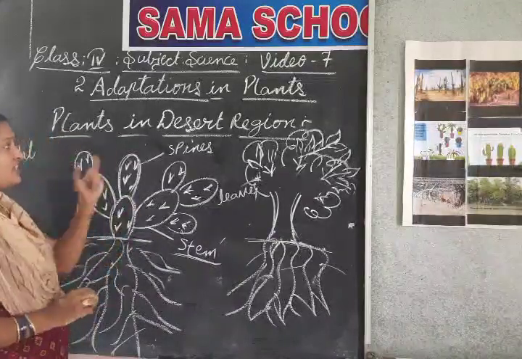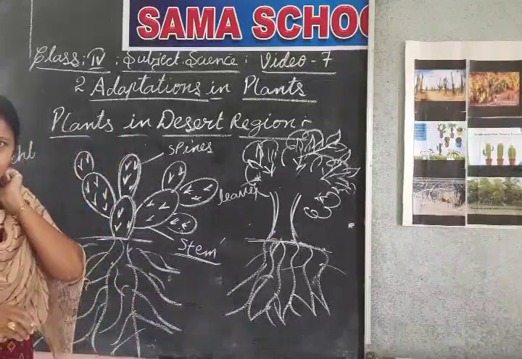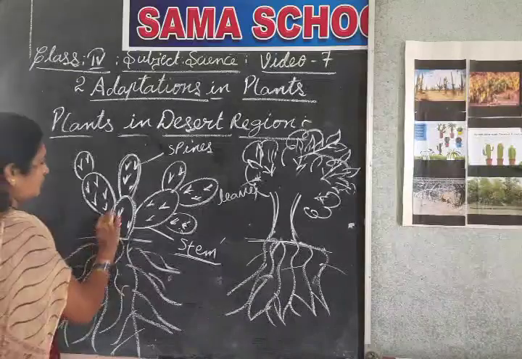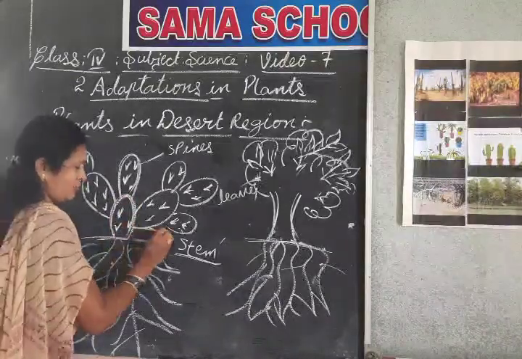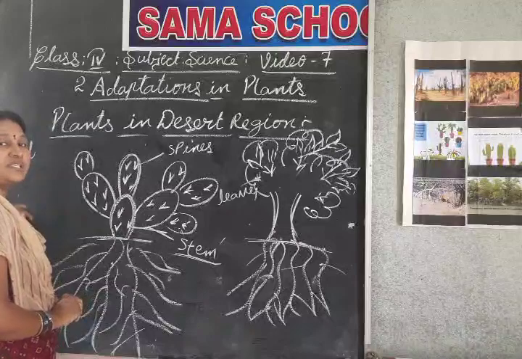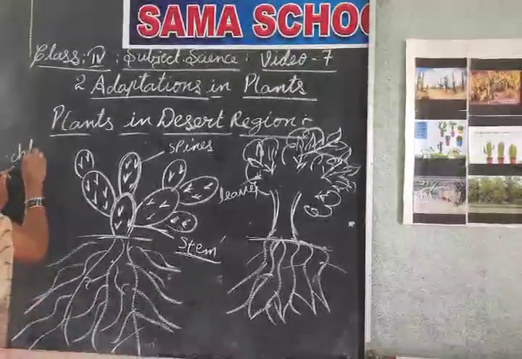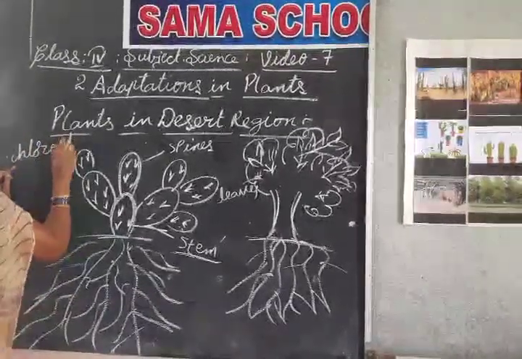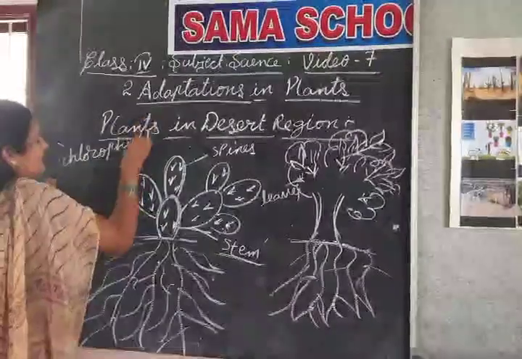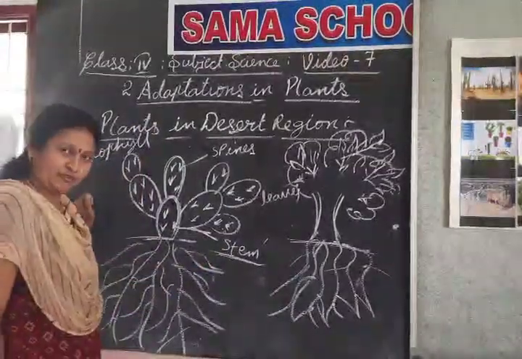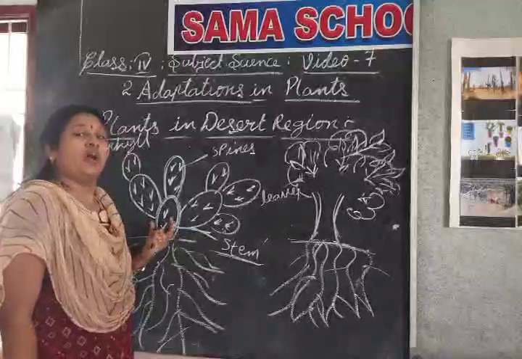Okay, these are the special features in the desert region. Okay children, do you understand? And one more thing, the stem is green in color because of the presence of chlorophyll. With the help of this chlorophyll, this green stem prepares its food. And not only that, it stores water too.